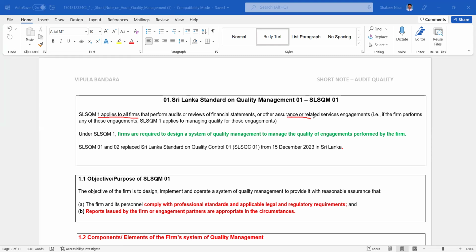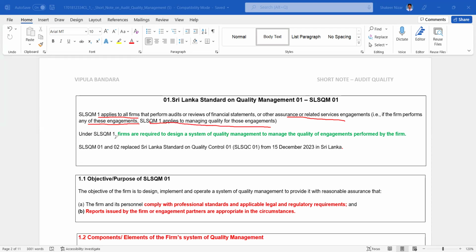We call non-assurance services related services, right? The key distinction between assurance and non-assurance is the criteria. If the criteria are satisfied, it is an assurance engagement. If not satisfied, it's a non-assurance engagement, right? If the firm performs any of these engagements, SLSQM 1 applies to managing quality of those engagements.